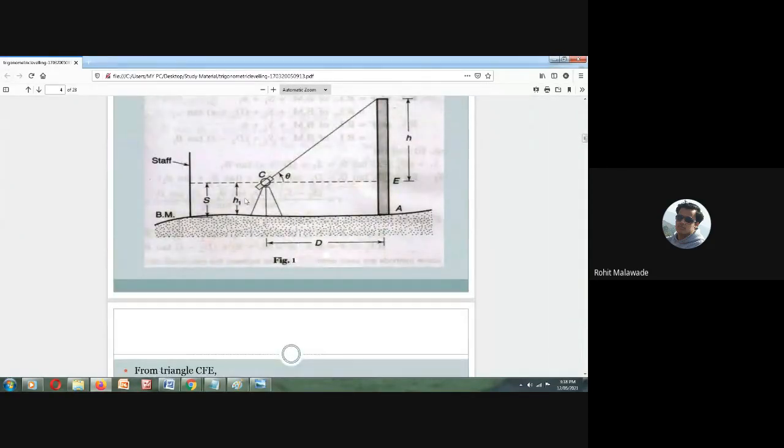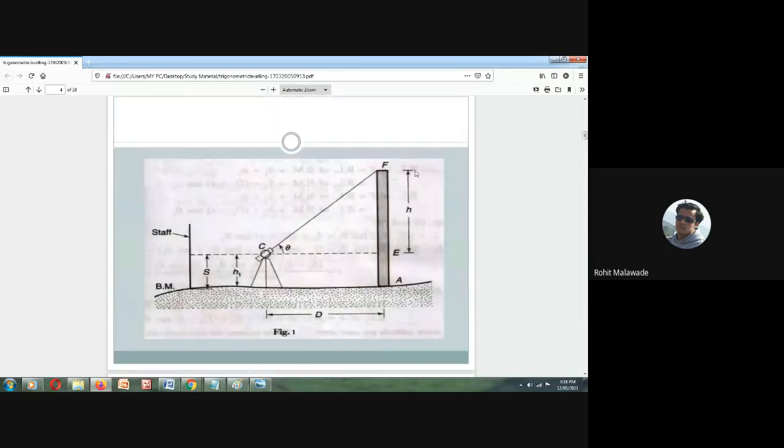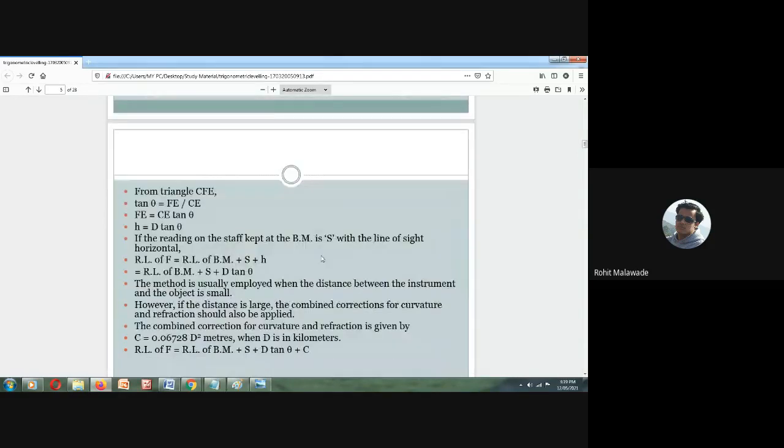What is H? H is equal to d tan alpha, or d tan theta. So this particular height, how I can measure it is the benchmark reading, the staff reading, plus I can have d tan theta.